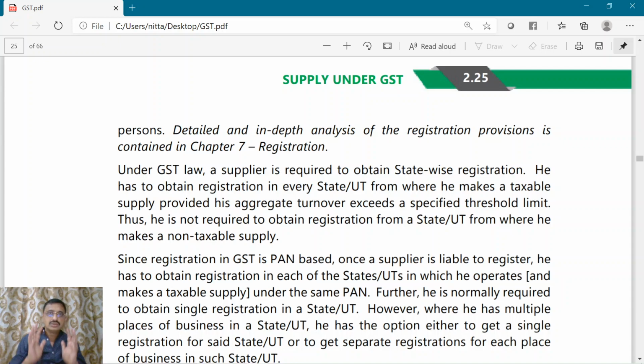Now, if the aggregate turnover exceeds a threshold limit, then only he has to get himself registered. Otherwise, no need of registration. Suppose in a state that person is making a non-taxable supply only, then he need not get registered in that state.